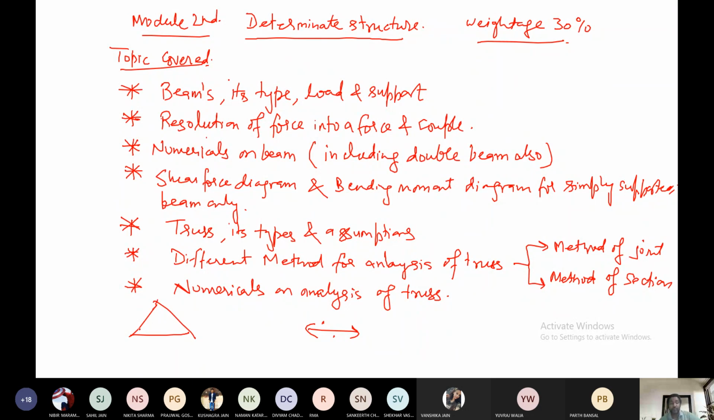Perfect truss means the equation must be satisfied: m = 2j - 3, where m is the number of members and j is the number of joints. See here, this is the joint, and these three are the members, and we put this in this equation, so both sides will balance. Such a type of truss is called a perfect truss. So we will be discussing different types of truss here and what are the assumptions during the analysis of truss. So this is the part we have to do in the second part of the second module.